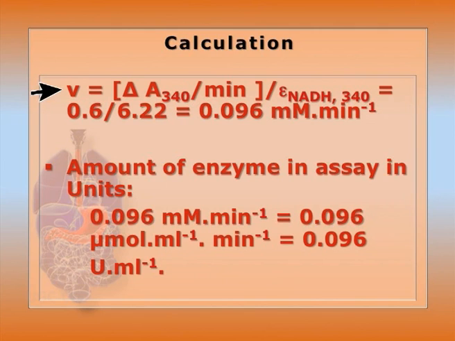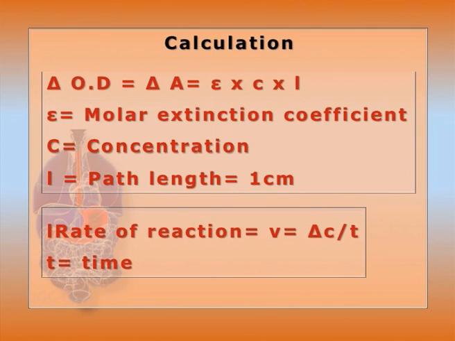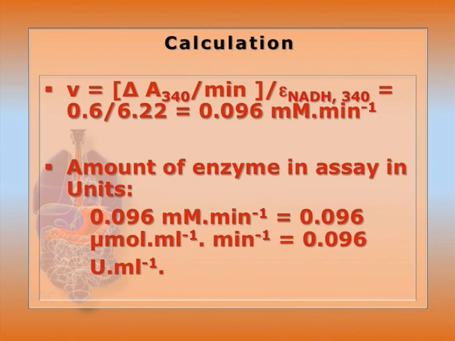So delta A, or change in absorbance at 340, let's say is 0.6 per minute with respect to time. So delta A by T will be 0.6 divided by minute. Per minute it is getting changed. Now we all know from the Lambert-Beer law that delta OD or delta A is equal to epsilon, the molar extinction coefficient, times concentration times L, the path length. L is 1 centimeter. Then the velocity or rate of reaction V is equal to delta C by T.